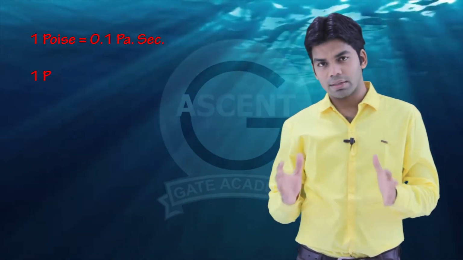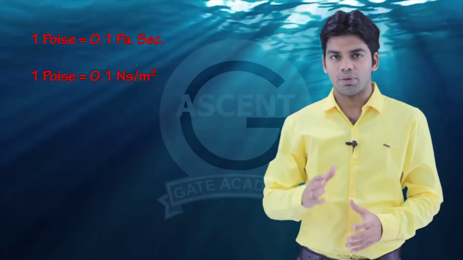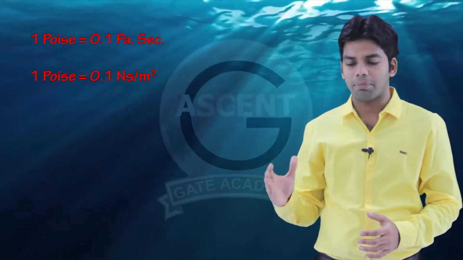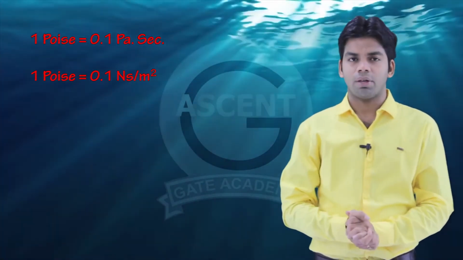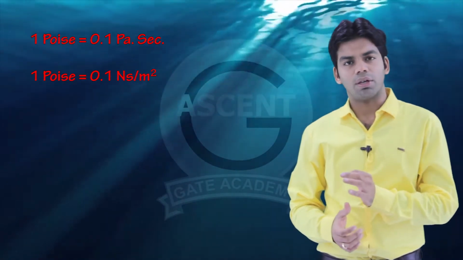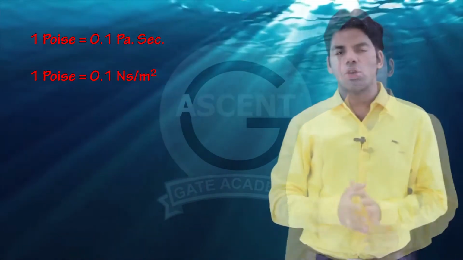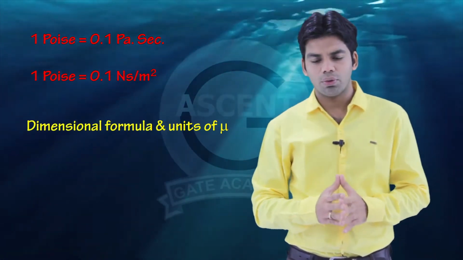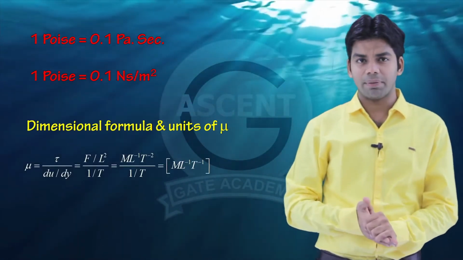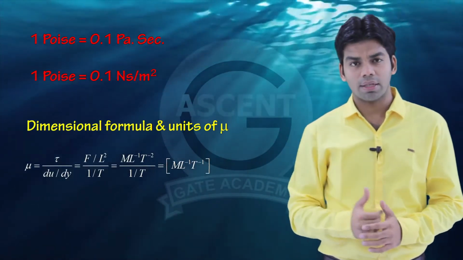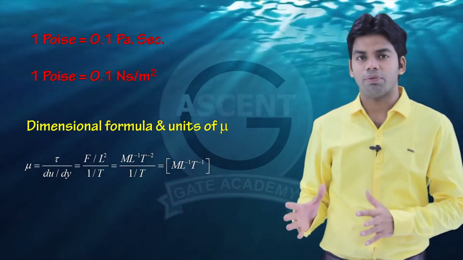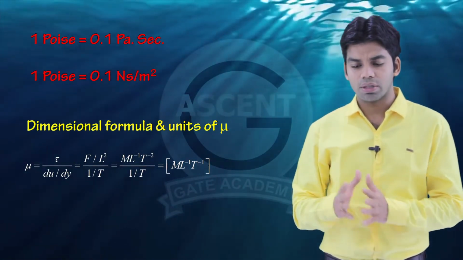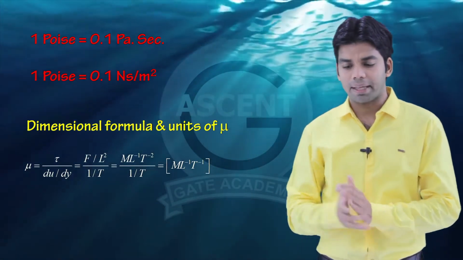So if the unit is generally given in poise and you want to convert it, just multiply it by 0.1, and you will get the unit in SI, which is Pascal second. So 1 poise is equal to 0.1 Pascal second. Now coming to the dimensional formula of mu. Mu is equal to tau by du by dy. The dimensional formula of tau is M L^-1 T^-2, and the dimensional formula of du by dy is 1 by T. So this will be M L^-1 T^-1.